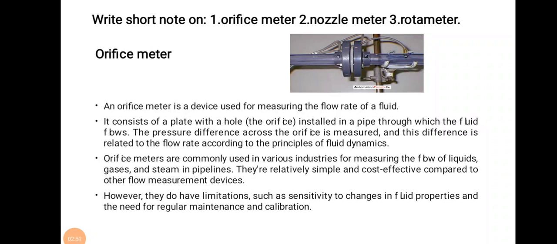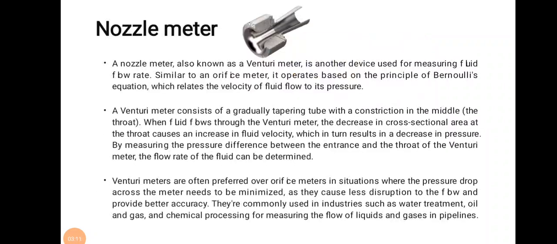This instrument is used in many industries for measurement of the flow of liquid, gas and steam. Some limitations for this orifice meter are that there is a sensitivity to change in fluid properties and the need for regular maintenance and calibration. Now next is nozzle meter. Nozzle meter, also known as a venturi meter, is another device used for measuring fluid flow rate. It also works on the principle of Bernoulli's equation.